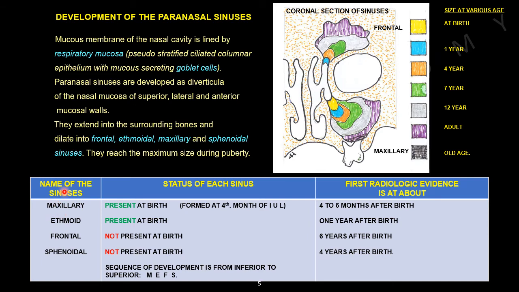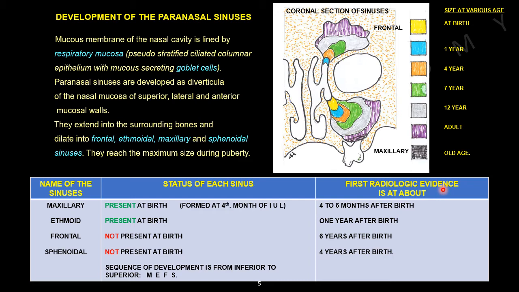This shows the name of the sinuses, status of each sinus, and first radiologic evidence. Maxillary sinus is present at birth, formed at about the 4th month of intrauterine life.